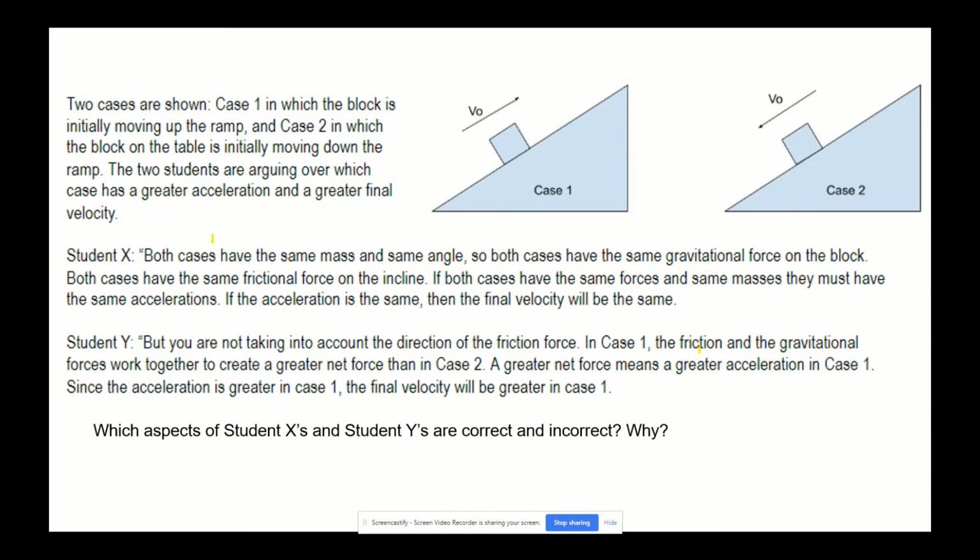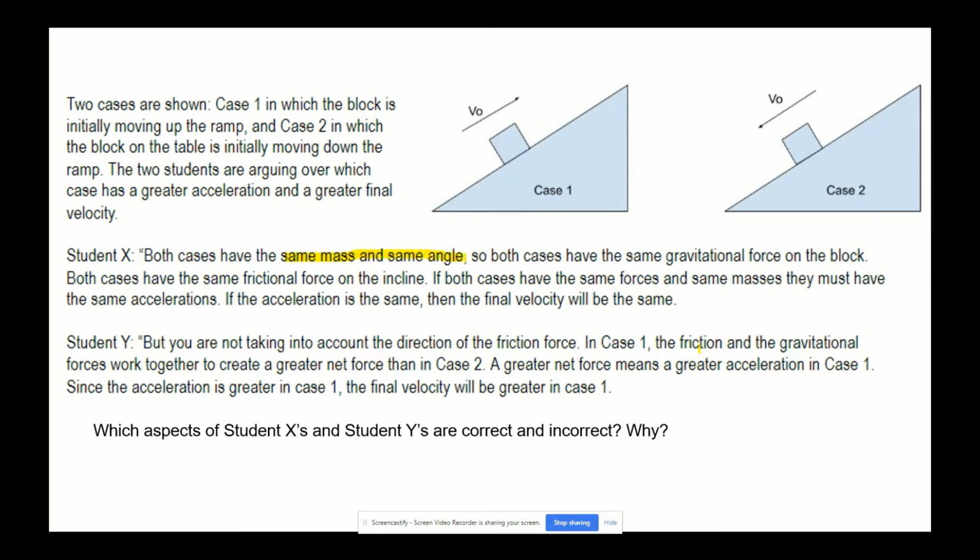So in the first situation, there are two masses on a ramp. In one case you have a velocity going up the ramp. In the other case you have a velocity going down the ramp initially. Okay, so let's go through student A. Student A says both cases have the same mass and same angle. So that's a good statement.